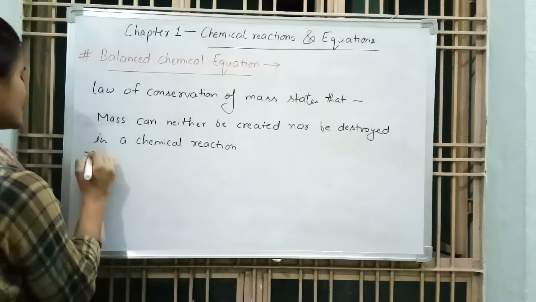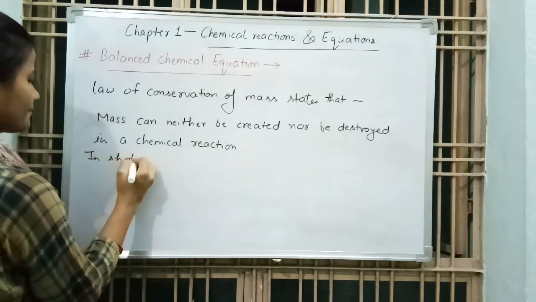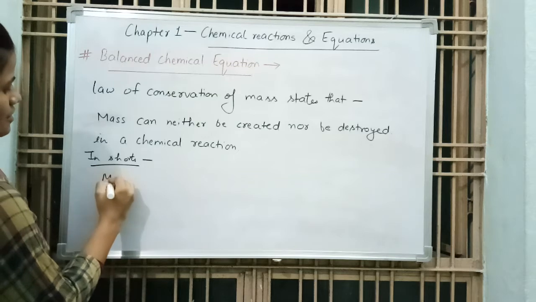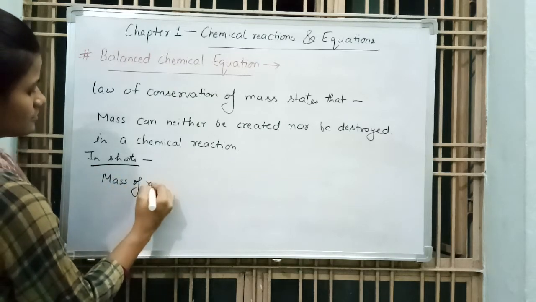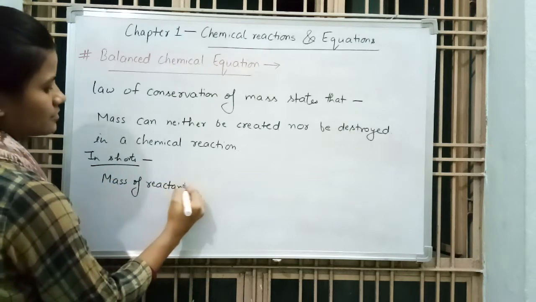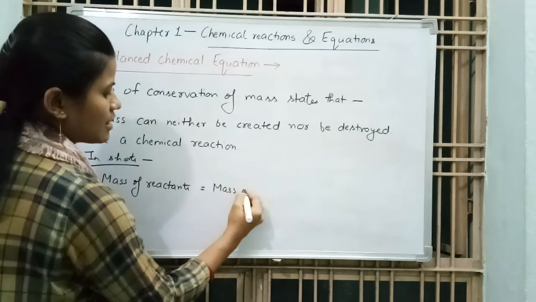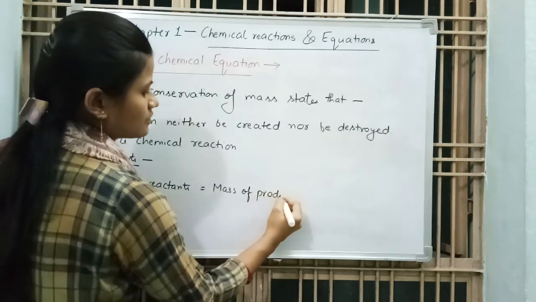In short, we can say mass of reactants is equal to mass of products.